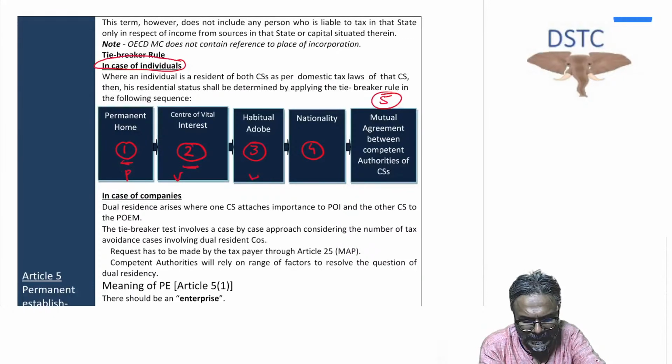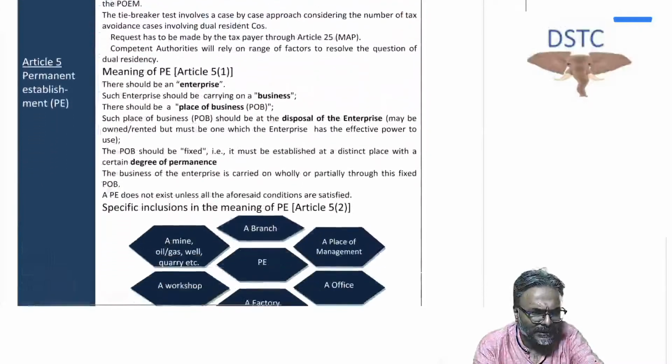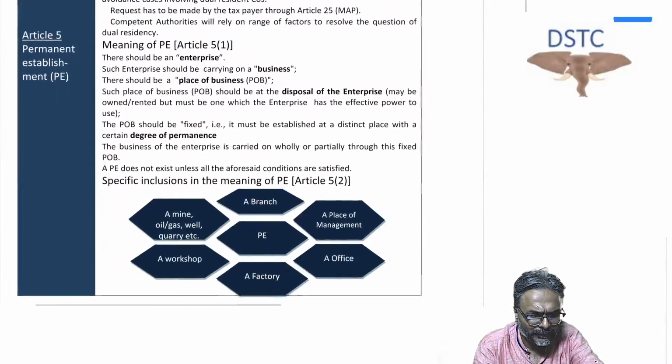PV, HNM. Use the mnemonic, students, because this is to be applied in sequence. So PV, HNM. H&M is a brand. So first is PV, H&M. Therefore just follow the sequence, because this has to be applied sequentially in the tie-break rule to decide which country will be considered the country of residence, and therefore the other country will be considered the country of source.